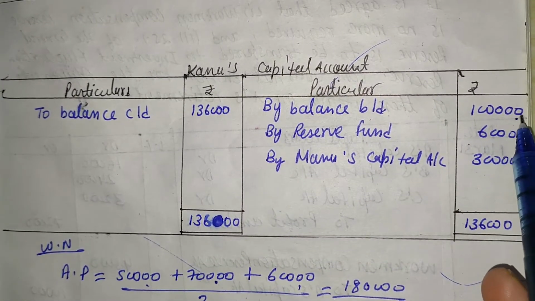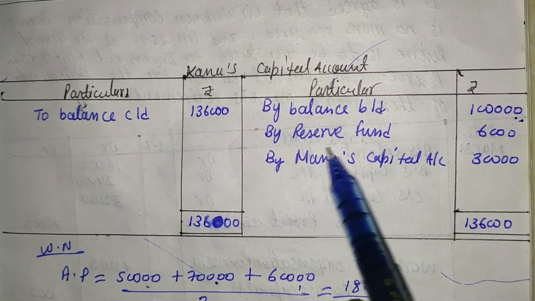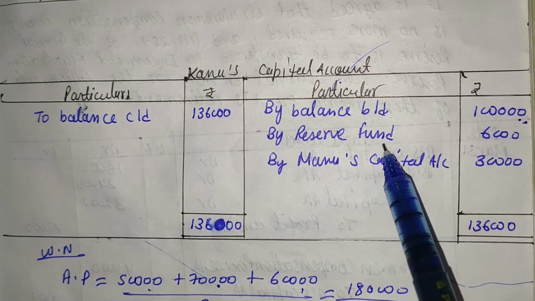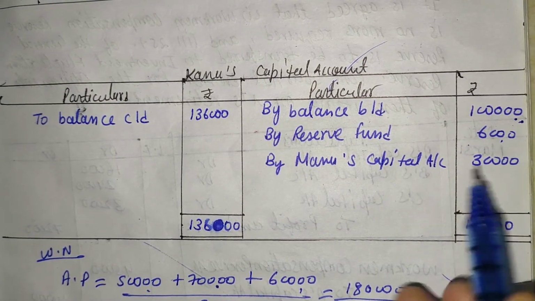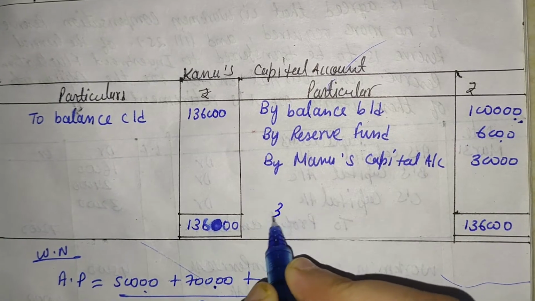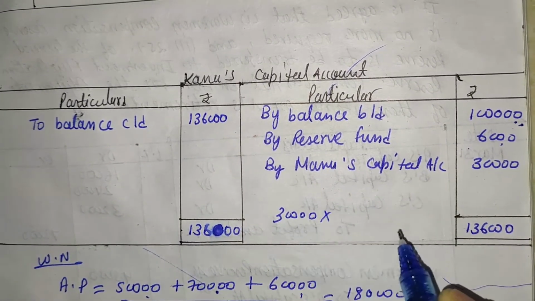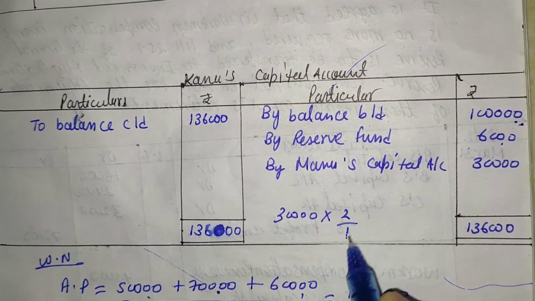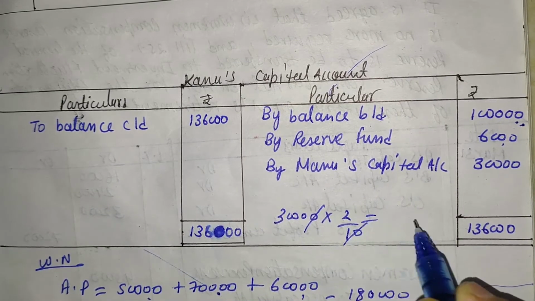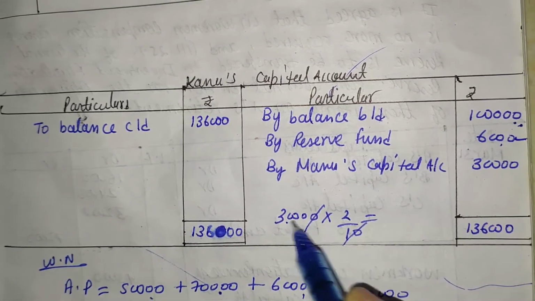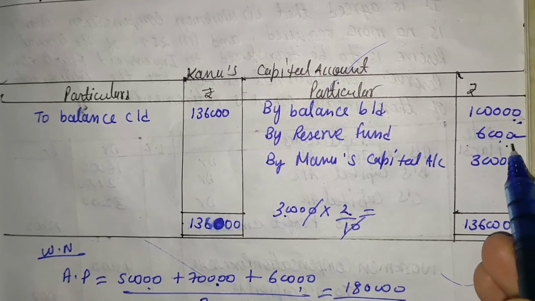that is 1 lakh rupees, and in reserve fund Kanu is getting 6,000 rupees because total reserve value is 30,000 and Kanu's share is 2/10. After that Kanu is getting 6,000 rupees. 3,000 multiplied by 2, it means Kanu is getting 6,000.